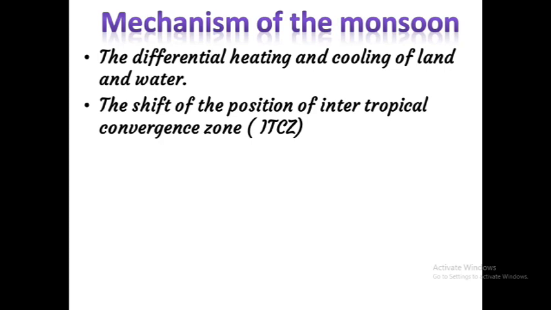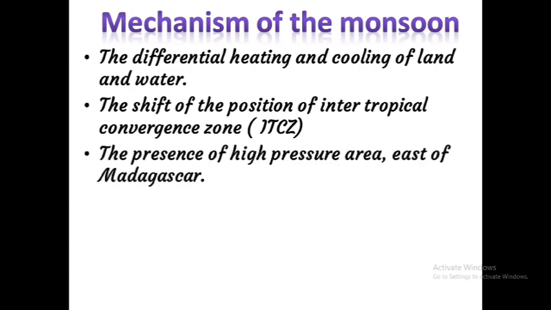The intertropical convergence zone is a broad trough of low pressure in equatorial latitude. This is the area of the equatorial region where the northeast and southeast trade winds converge. That means the northeast wind and southeast wind come and merge together in the equatorial region of the earth, and that area is called the intertropical convergence zone.